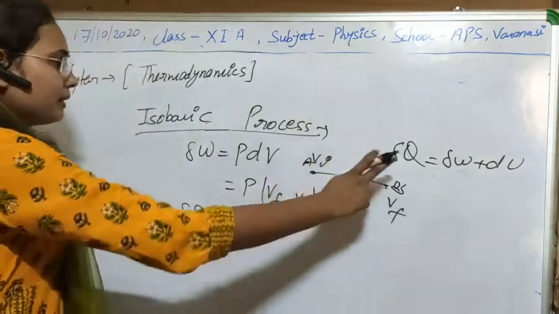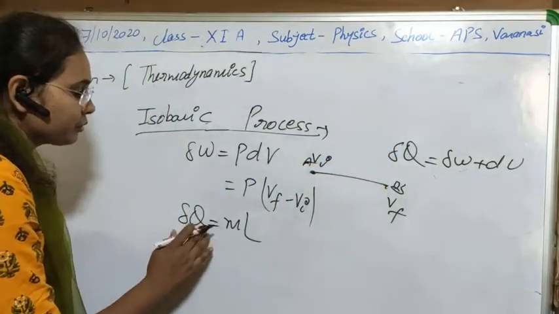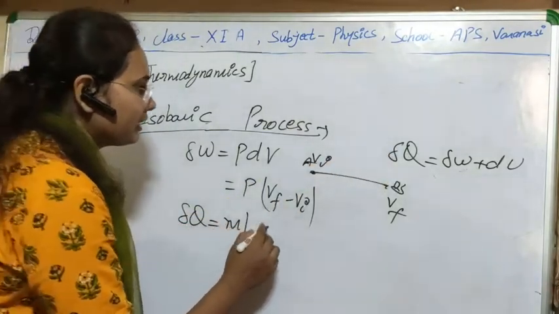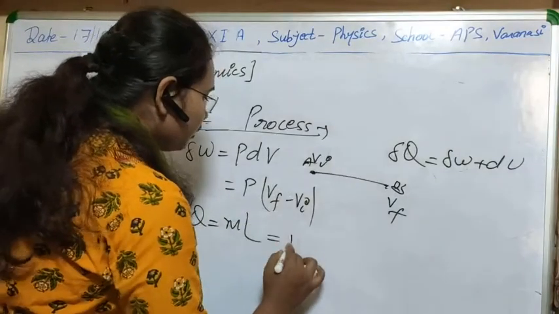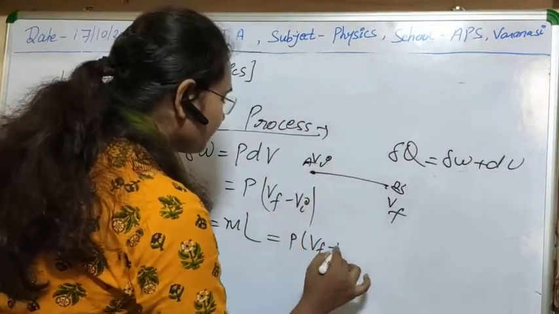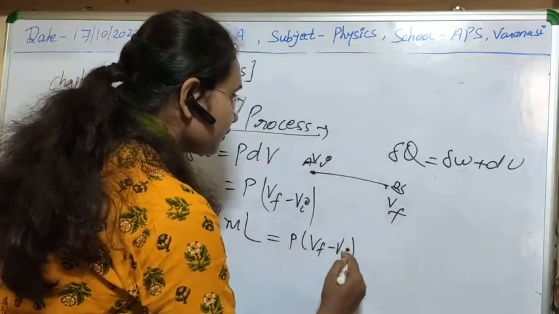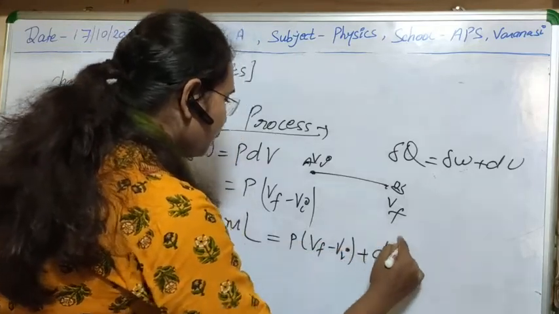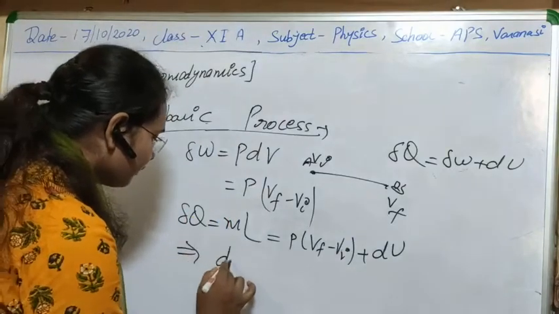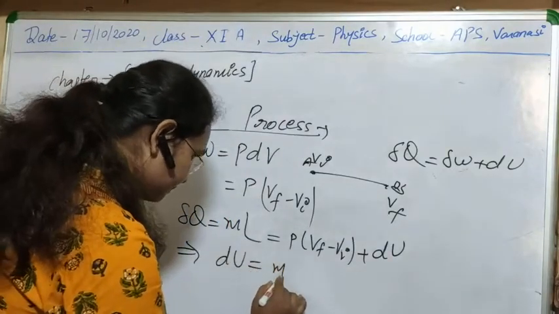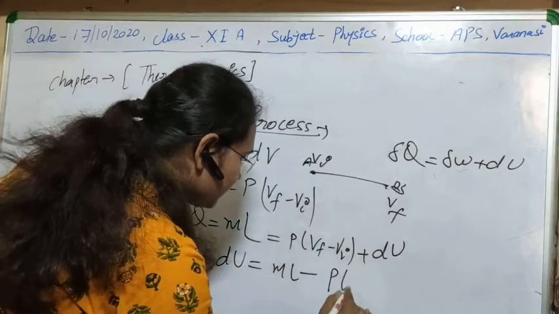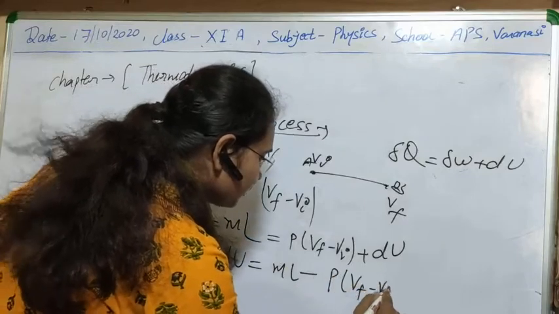So finally, what will be the first law of thermodynamics for this process? Delta Q equal to mL equal to delta W, which is P(Vf minus Vi), plus dU. Or we can calculate the value of dU, that will be mL minus P(Vf minus Vi).